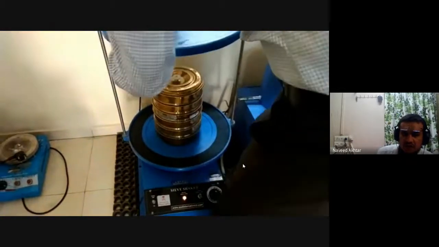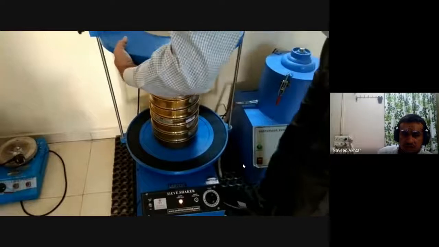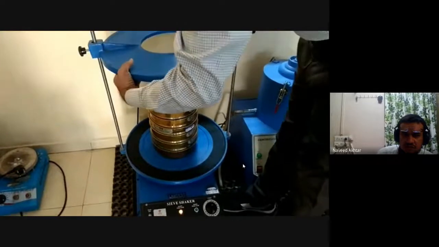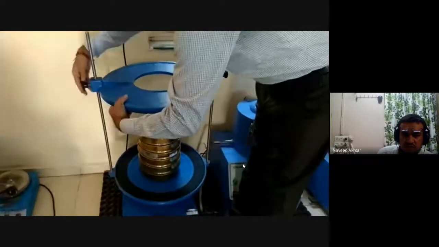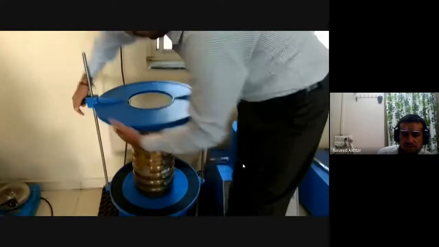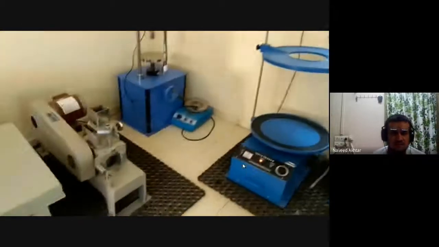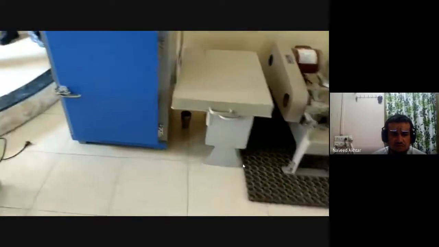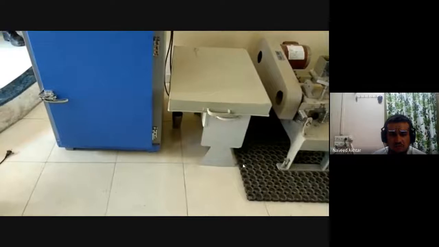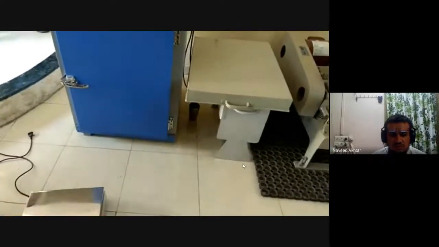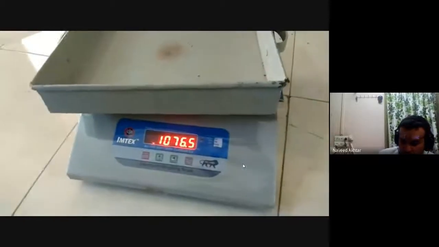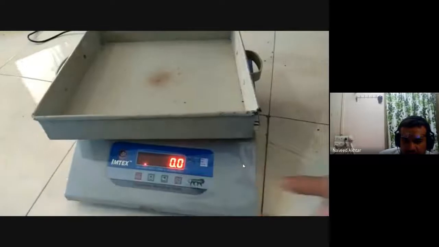Measure the sample retained on the 2.36 mm sieve.